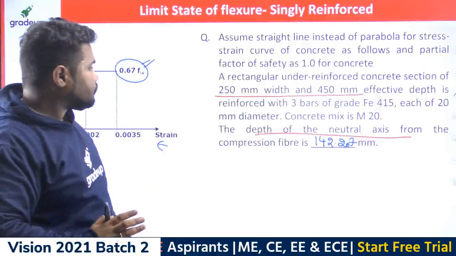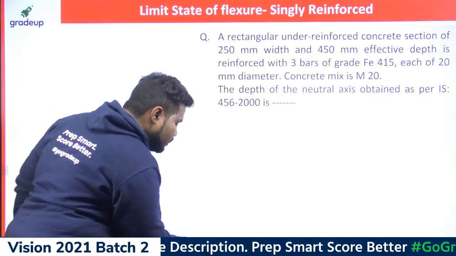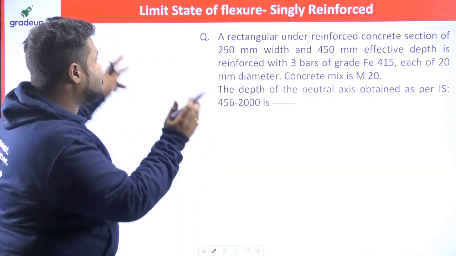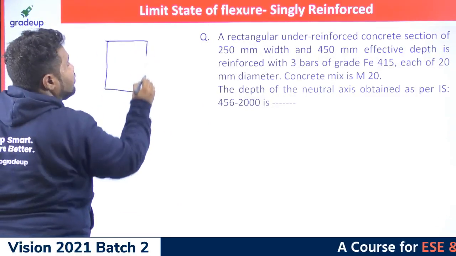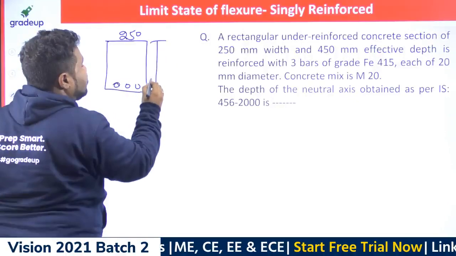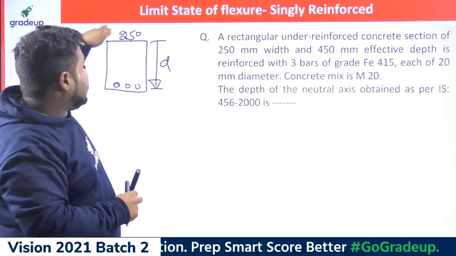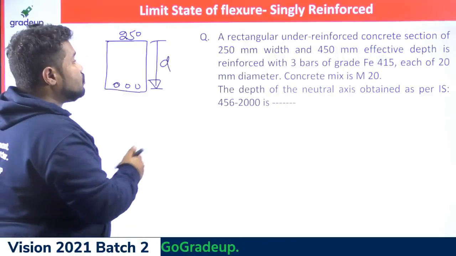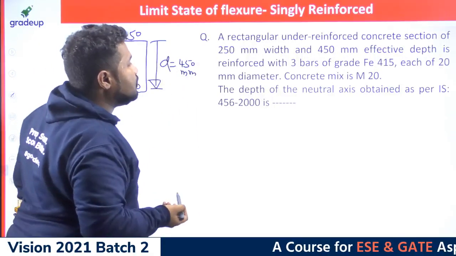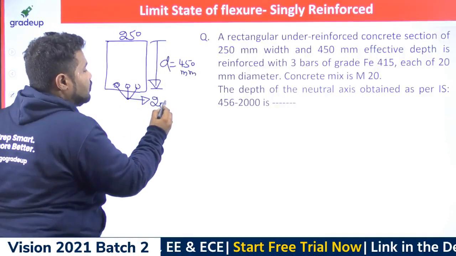Okay, now coming to the second question. Here also you need to work out the depth of neutral axis, no doubt at all. But read the problem, the same problem. The width is 250 millimeter and effective depth is 450. Effective depth is always measured from the extreme compression layer to the centroid of the tension steel. It is 450 as you already know, and 3 bars are mentioned, with a diameter of 20 millimeter.